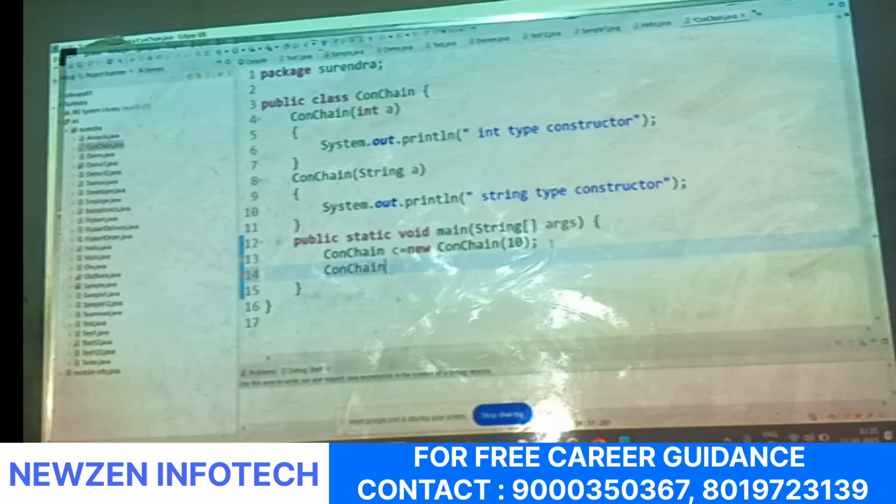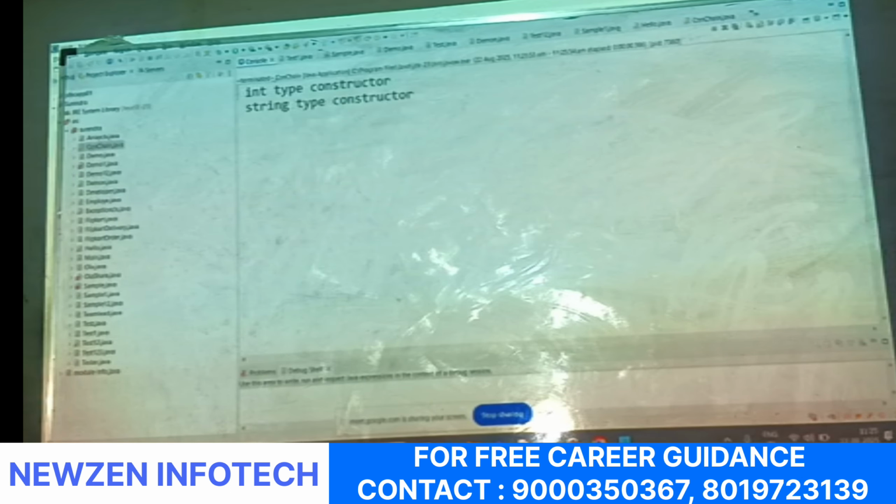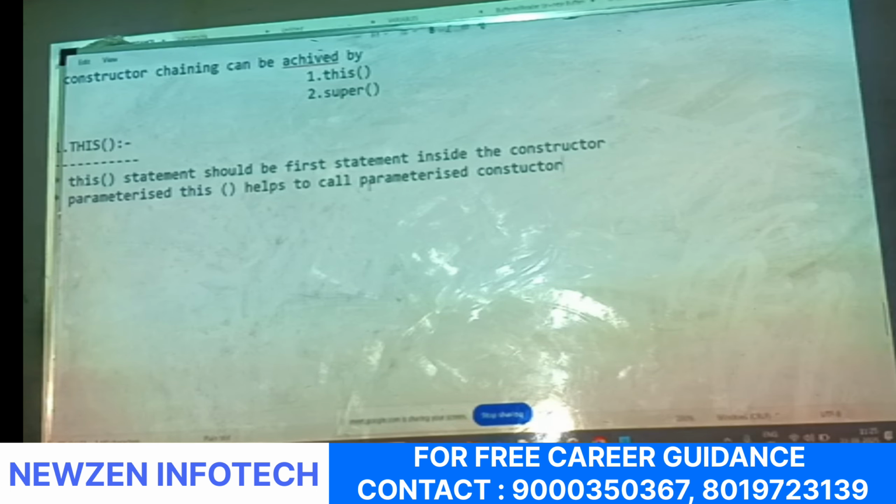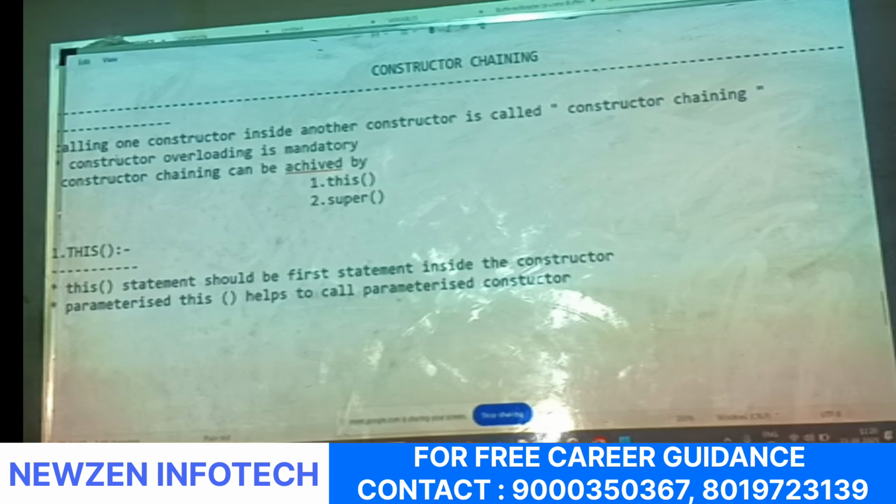For example, ConChain c1 is equal to new ConChain of, here we have to pass a string name. Here I'll go with Java. Okay, now we'll get the output of this second constructor also. Now observe, sir, here. Got it?